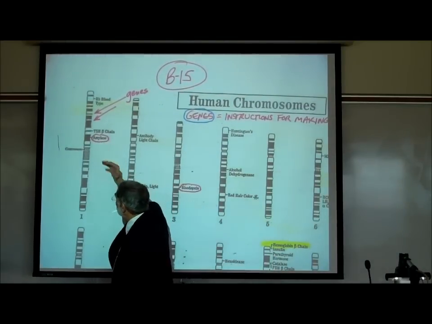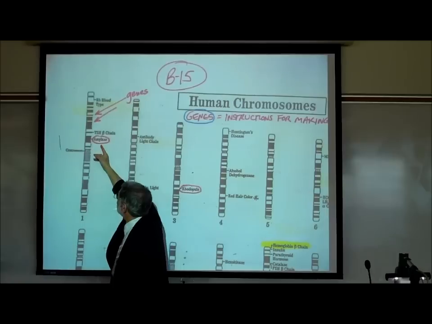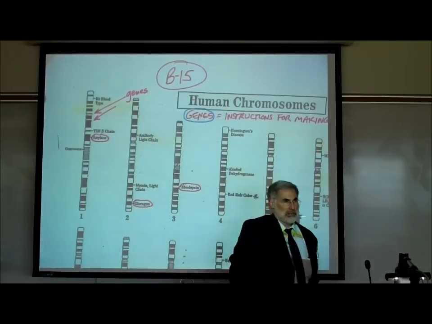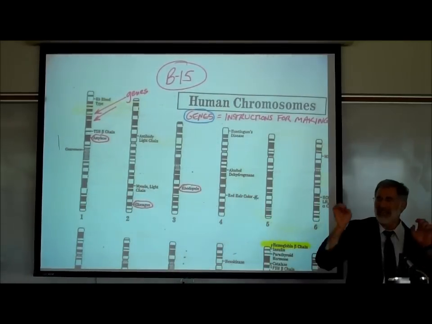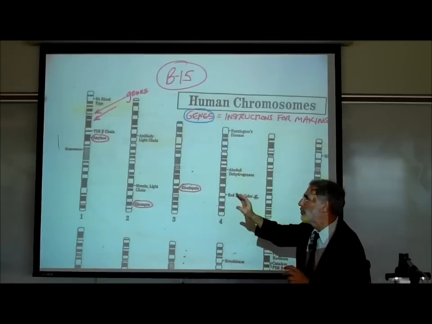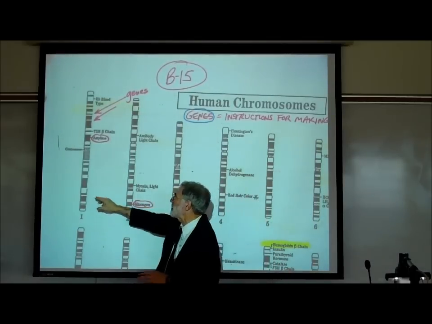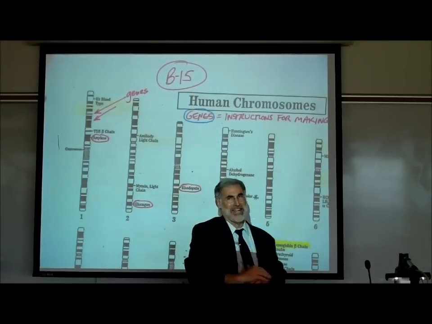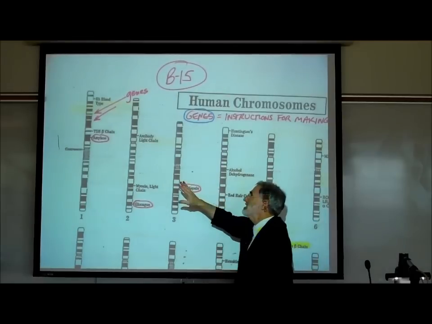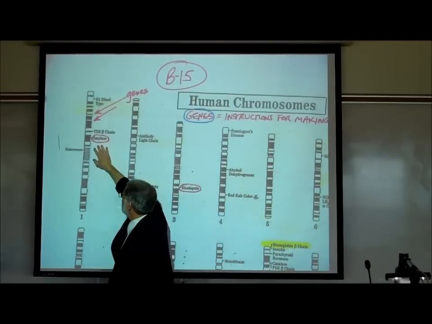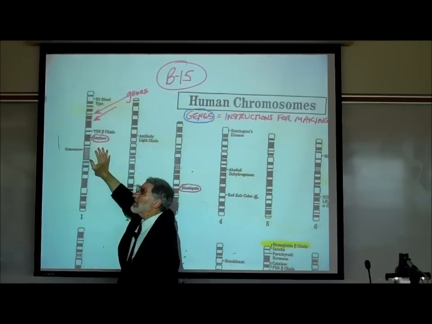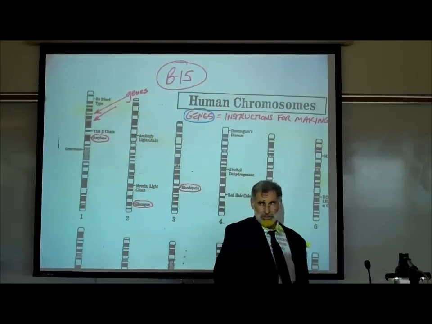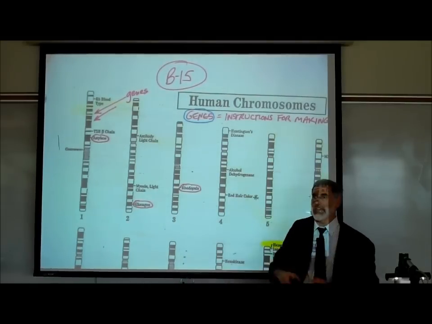I just circled some of these. We're not going to talk about all of them right now. Right here, there's a gene on autosome 1. I'm not asking you to know which chromosome a gene is on. I promise not to ask you that. But I want you to know what these genes are for. There is a gene on autosome 1 that has the instructions for making a protein called amylase. That's what genes are, the instructions for making a protein.